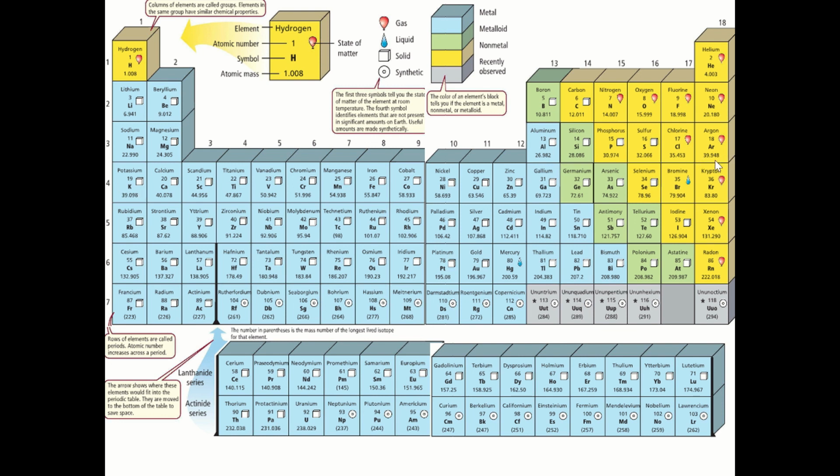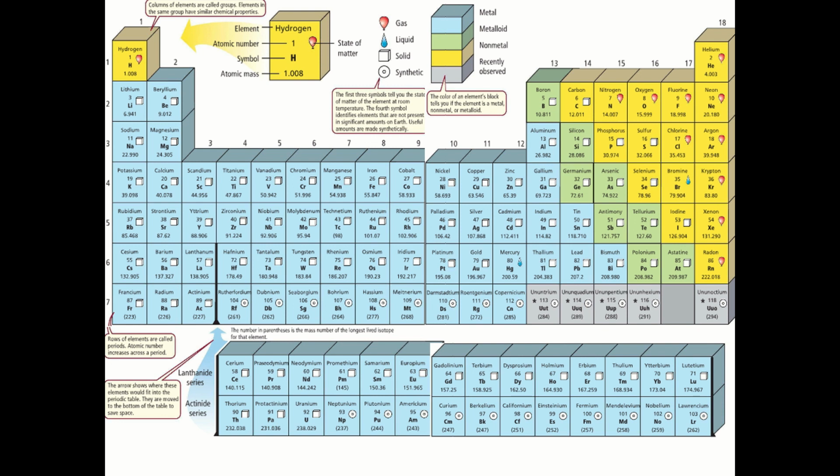So the argon is 39.9, but the potassium is 39.0. So it looks like the mass number here is decreasing. So what is the rule here? The atomic number increases all the time if you go from left to right in the periodic table. But the mass number increases most of the time, but sometimes it does not increase and it decreases in some few situations.